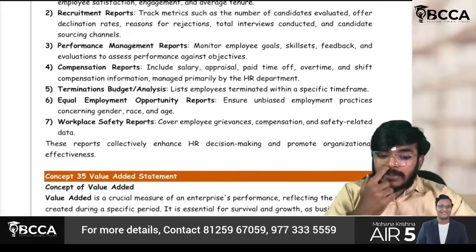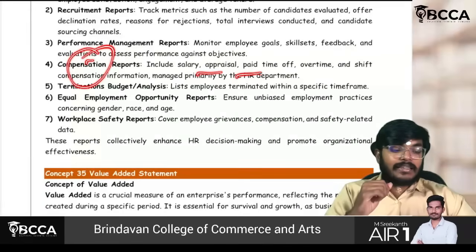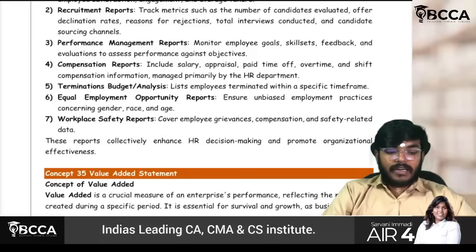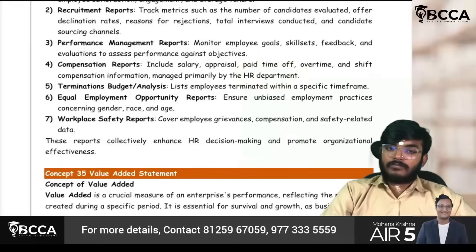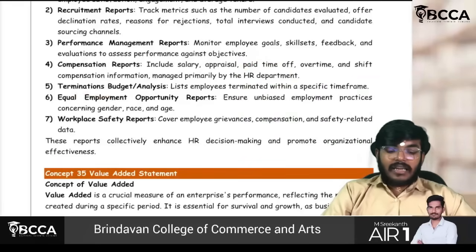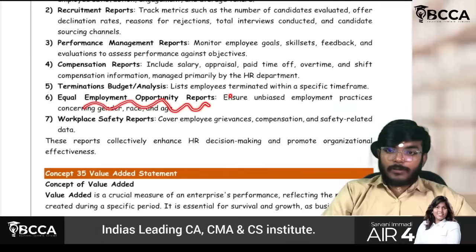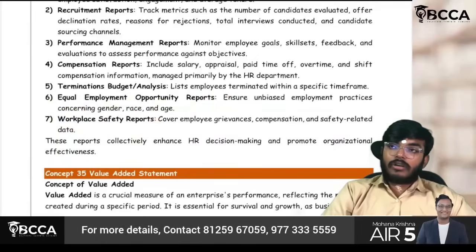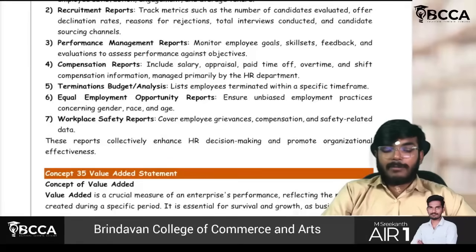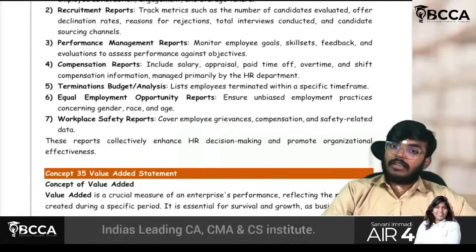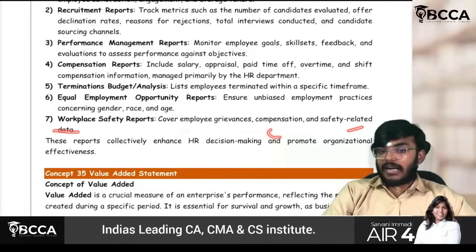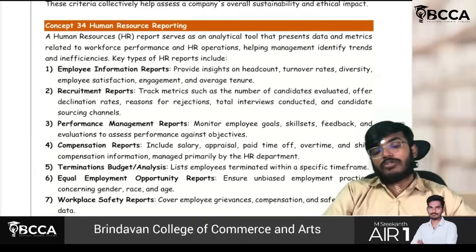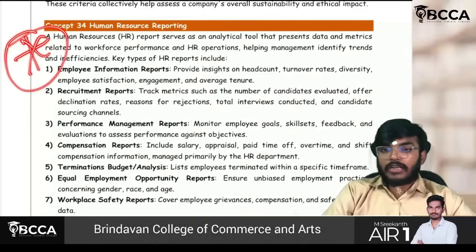And compensation reports, as in appraisals, paid time off, overtime, shift compensation, everything has to be reported by the HR. Termination budgets, equal employment opportunity reports, workplace safety reports, whether the place is safe for women or any kind of employee. Employee grievances, how they are addressing them, compensation and safety related data, everything is key. Human resource reporting is also a very important report,